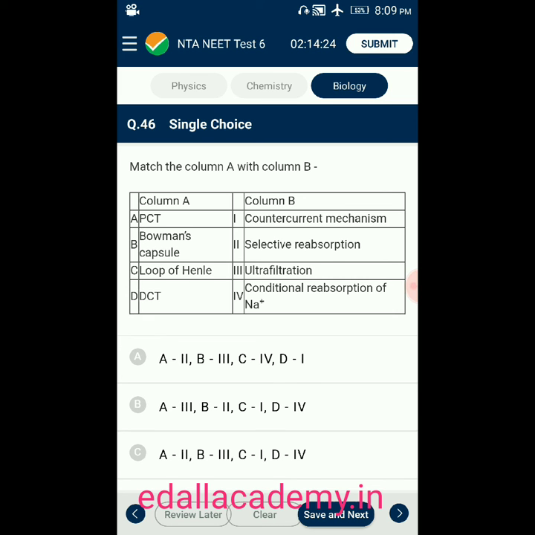C. Loop of Henle. It is matching with counter current. Option D. Distal convoluted tubule. It is matching with conditional reabsorption. So the correct option is option C. A is matching with 2, B is matching with 3, C is matching with 1, D is matching with 4.